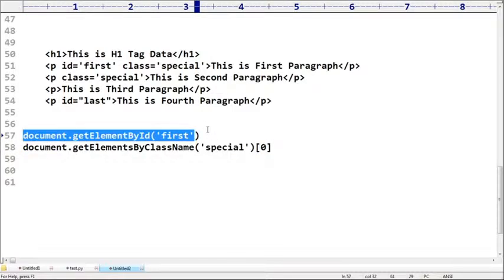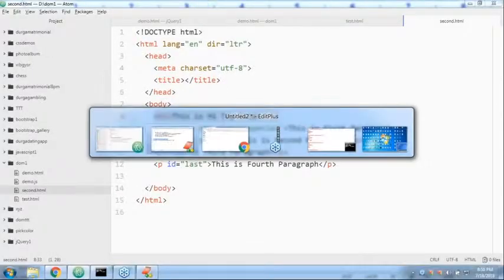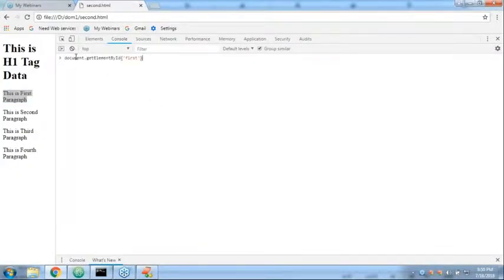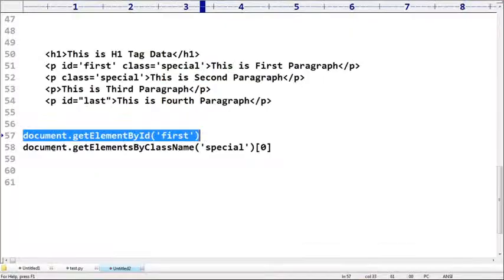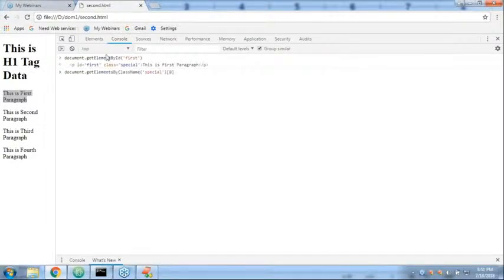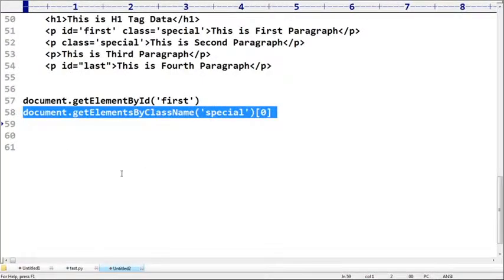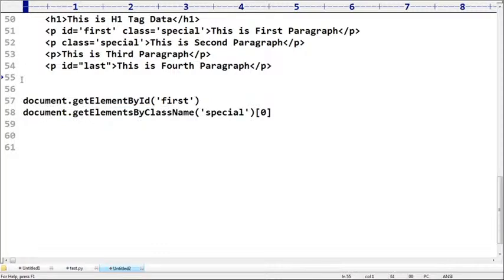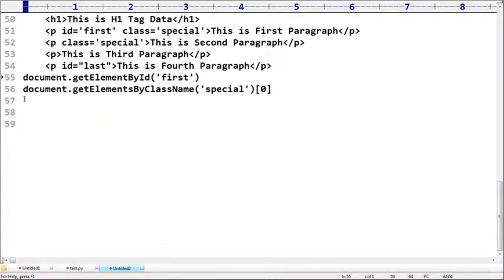Let me execute this code so that you can check whether these things work in parallel. Yes, observe, am I getting the first paragraph? Perfect, it's working. Now, the second case: document.getElementsByClassName with special. Have you observed? Now also I'm getting index 0. Up to this, clear. What is the other way? Can anyone tell me?